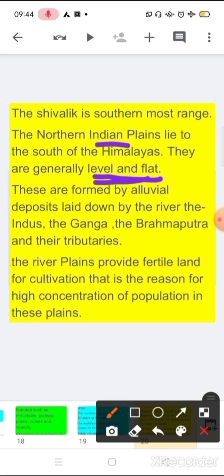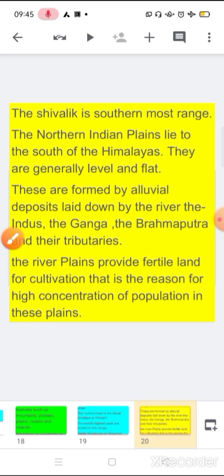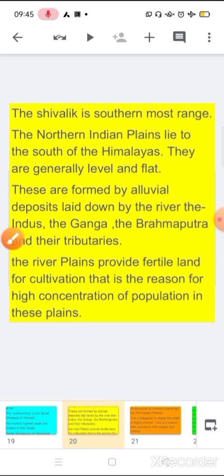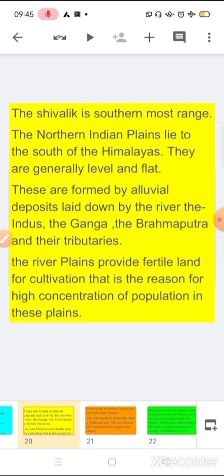Why do we have the high concentration in plains? The first thing, they have level and flat land. Second, the rivers provide fertile land, and everybody knows people need land for cultivation. Third, here we can easily construct any building, bridge, or road, and these things are very essential for human beings for their survival. So that was our second topic, the plains, and I think you all understood.